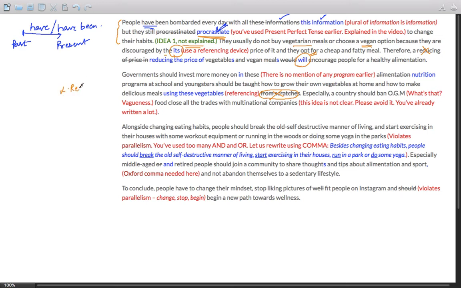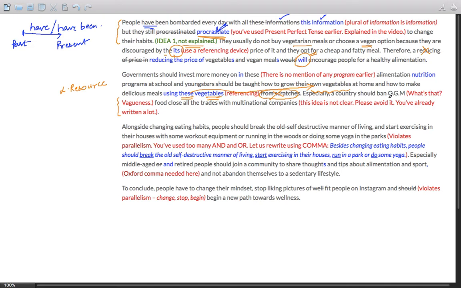By simply writing delicious meals using these vegetables, these is a referencing device which refers to vegetables mentioned above. These refers to these vegetables, and it would have been a much better construction without any vagueness. The vagueness, or the lack of specific things, lack of clarity, lack of concreteness continues in the next sentence.